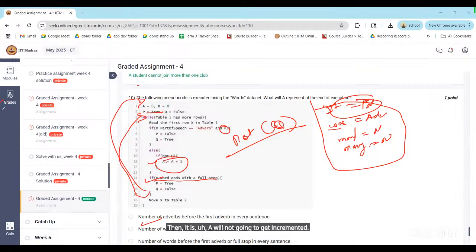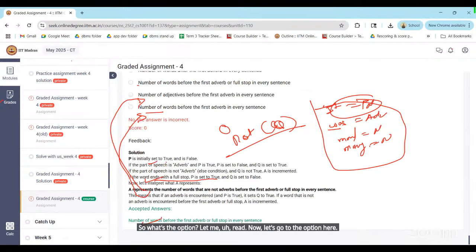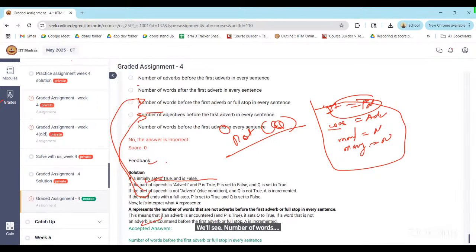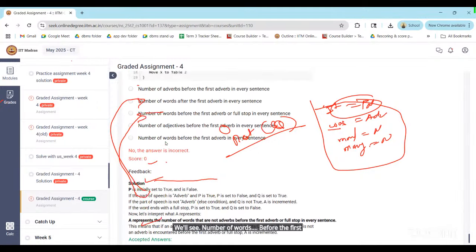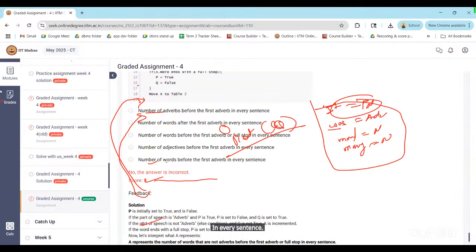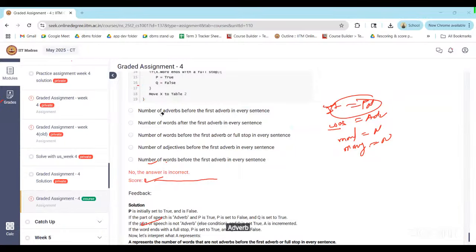So what's the option? Let me read. Now let's go to the options here. Number of words before the first adverb in every sentence. Sorry, number of adverbs before the first adverb in every sentence. No, number of words. Anyway, we are not considering the number of adverbs here, right?